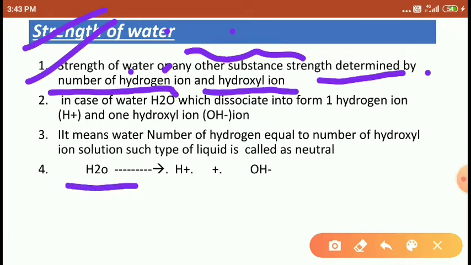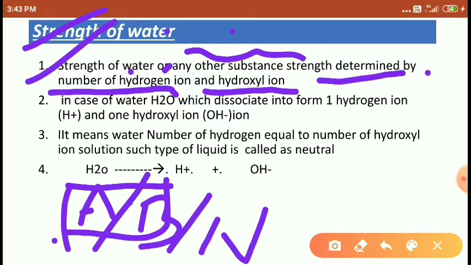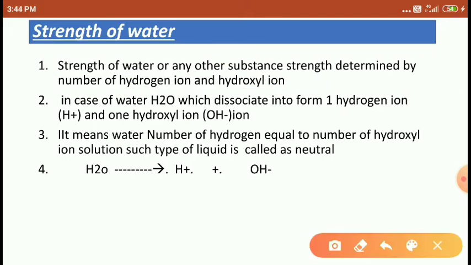To determine whether a substance is acidic, basic, or neutral in nature, we have to know how many hydrogen ions and how many hydroxyl ions it has. So these hydrogen ions and hydroxyl ions determine the strength of any substance.